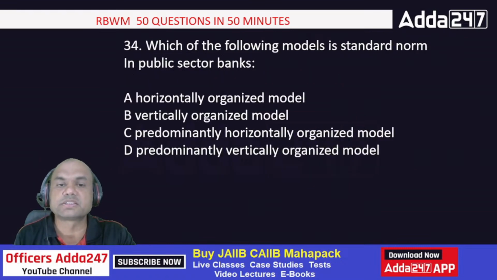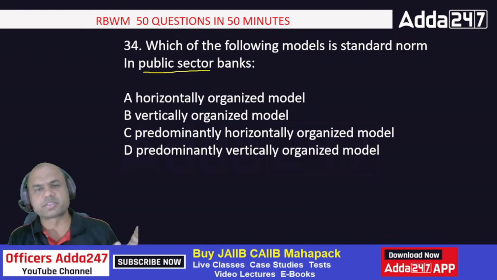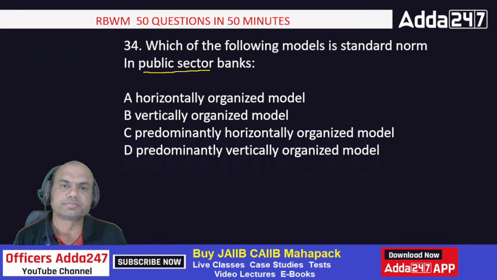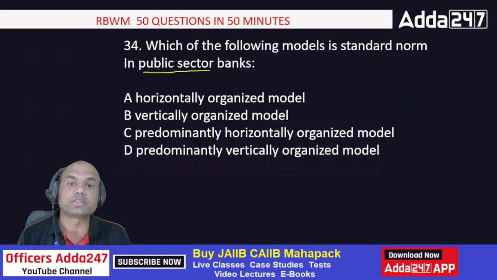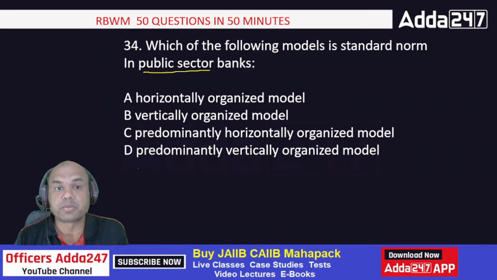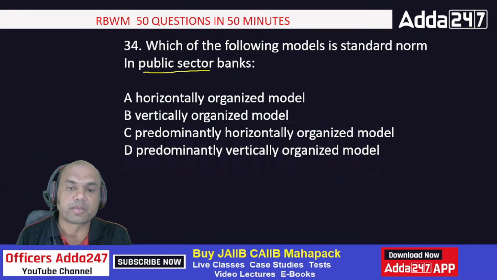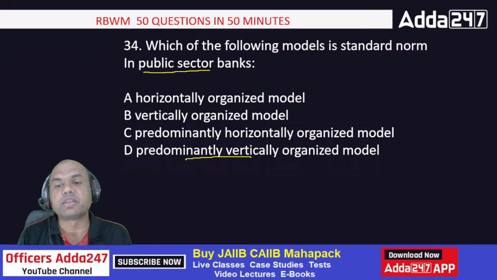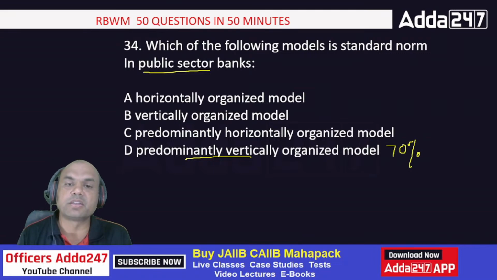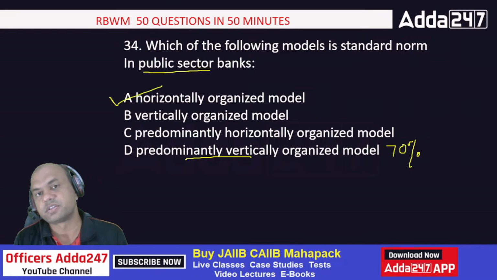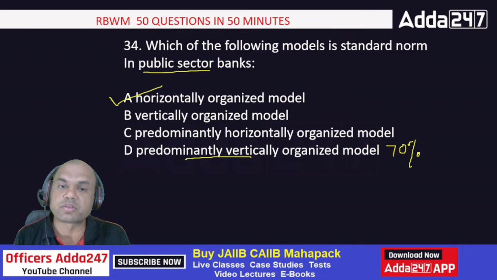Which of the following models is the standard norm in public sector banks? Horizontal, vertical, PHPV. We'll go as per the books. What does your book say? RBWM book, the latest one. Although many of you might think that we are predominantly vertical, meaning almost 70% of our data is shared now, the problem is in your books it is given as horizontally organized. So the correct answer from the exam point of view is horizontally organized.